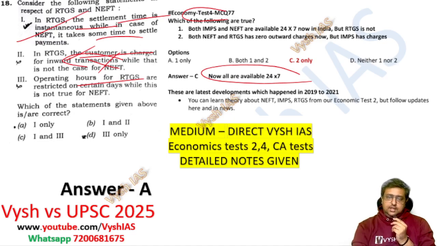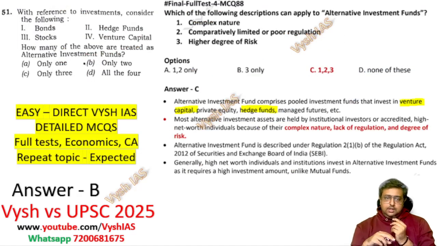So here you have to know that these are basics and common usage, and UPSC is going to ask it, like GST, UPI, these things they are going to ask you again and again. So you have to know the basics. Please go and revise test number 4 of economics. Answer is A1 only.